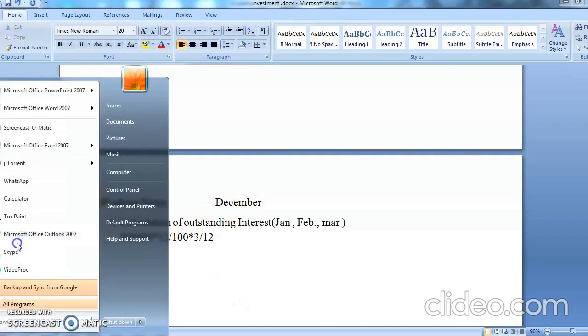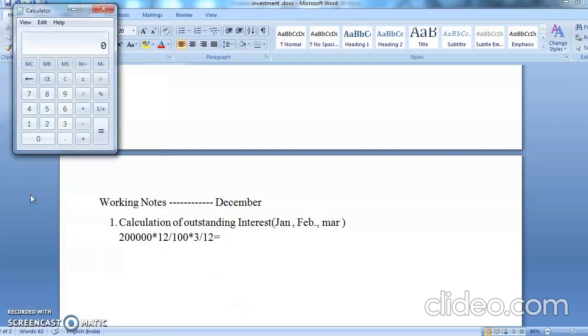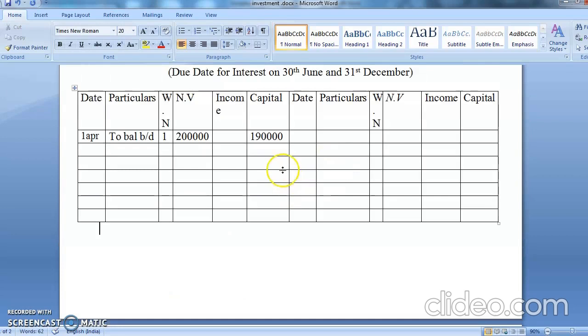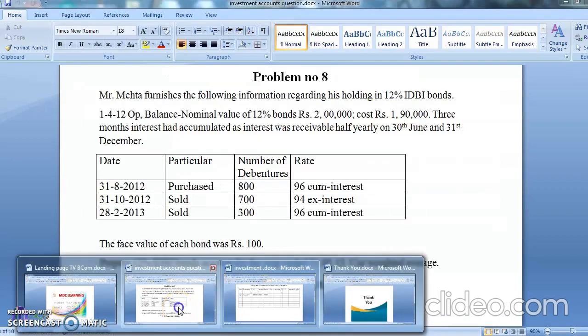So your calculator. Yes, so 2 lakhs into 12 percent, it comes to 24,000. So 24,000 divided by 12 multiplied by 3 is coming to 6,000. So your outstanding interest is 6,000. Chalo, let's write there outstanding interest, working note number 1 is 6,000. Chalo, after that what is happening?